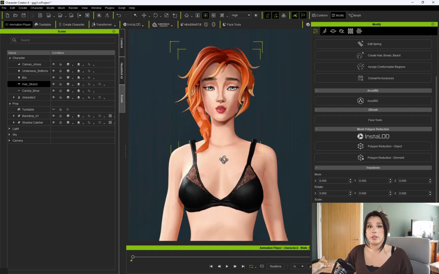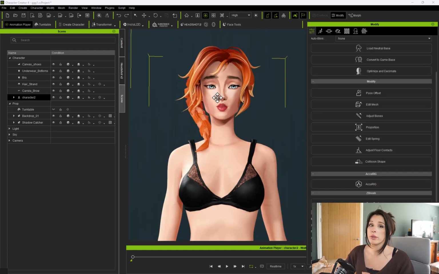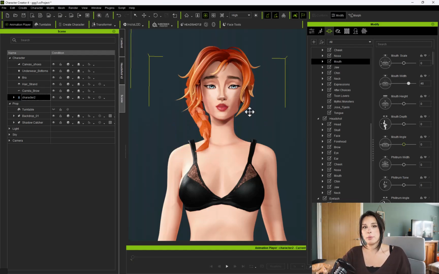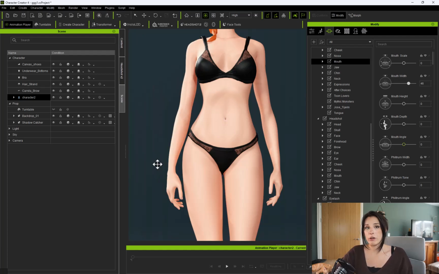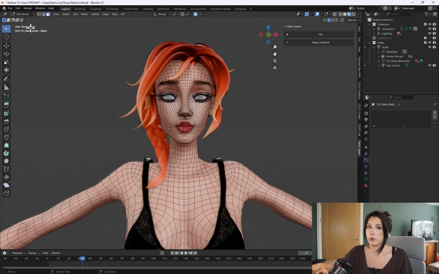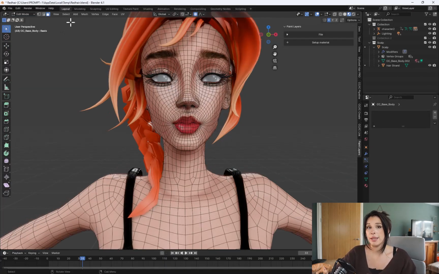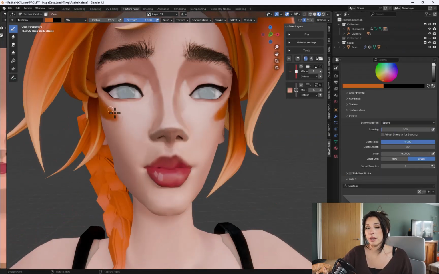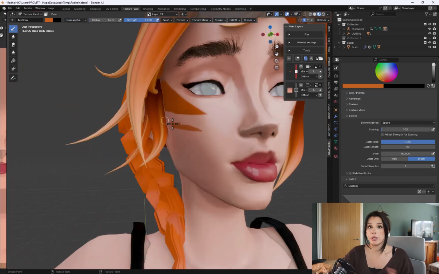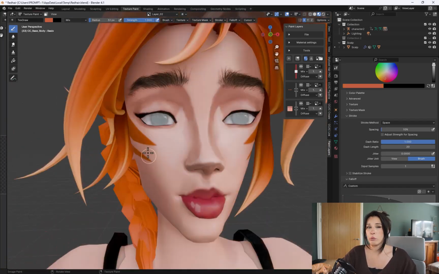If you find the hair is doing something that it shouldn't be, you can always go in and manually adjust the hair weighting yourself. At this point, I realized my character does not have any face tattoos, so I throw her back into Blender, add a few more details using the paint layers tool, and then bring her back into Character Creator just using the Blender pipeline. So you can go back and forth and do iterations on your character and it won't mess up a thing.